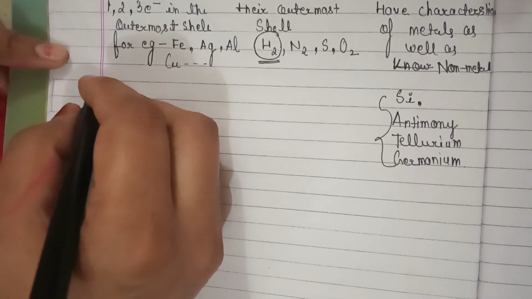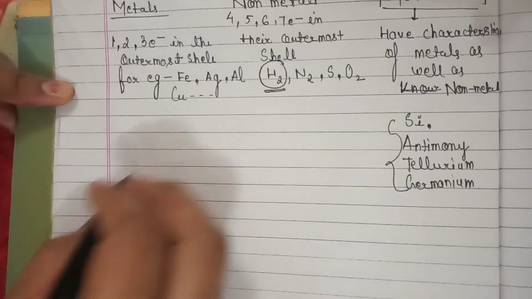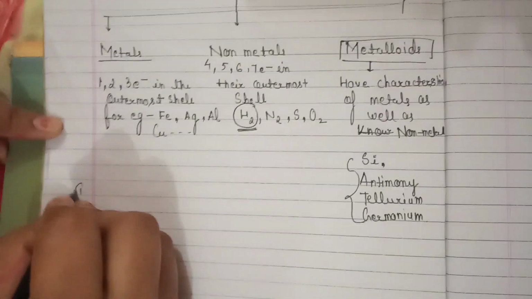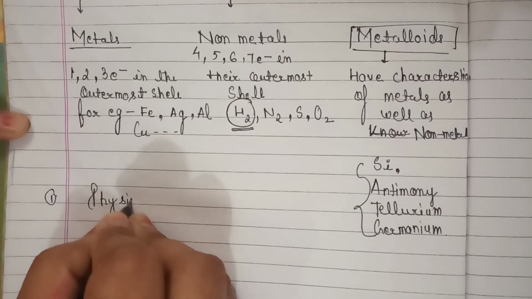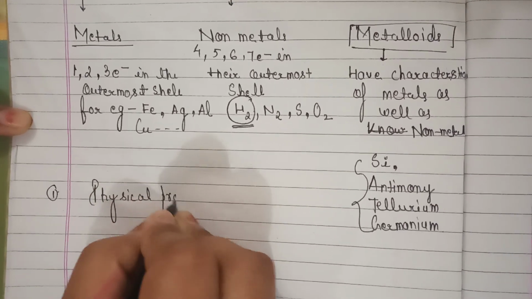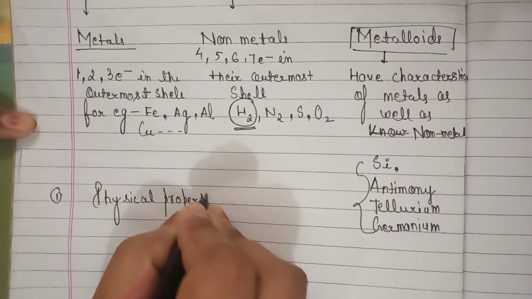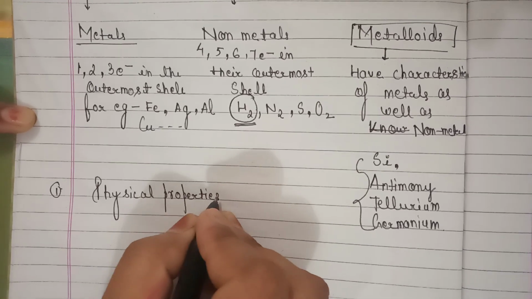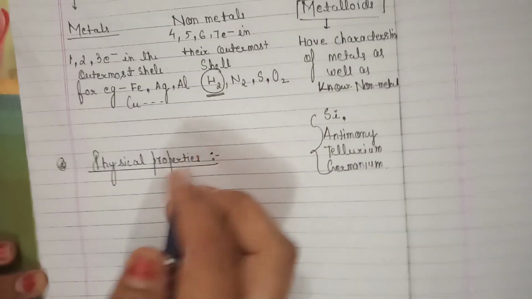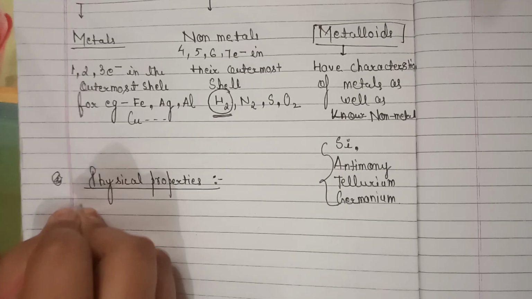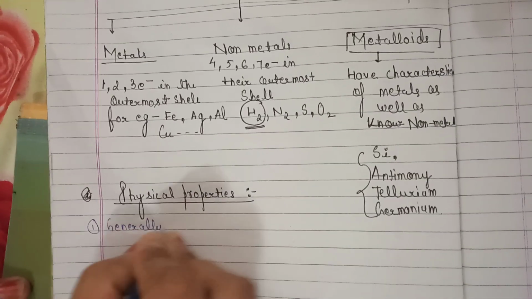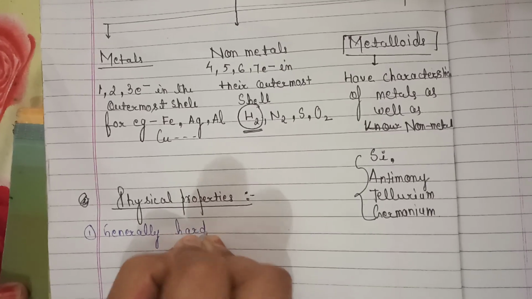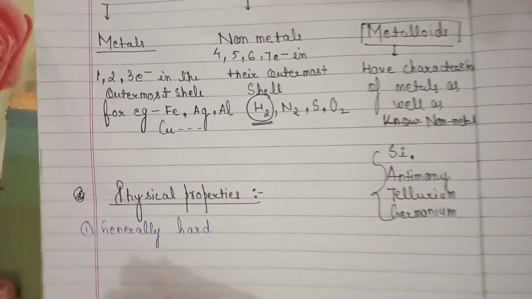So let's begin with the physical properties of metals and non-metals. Number 1, metals are generally hard, but exceptions are always there.